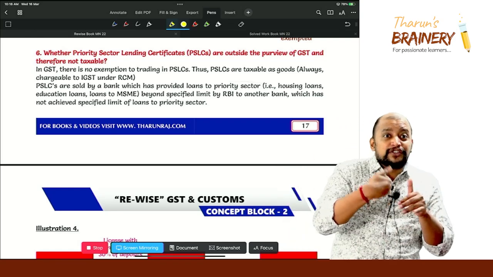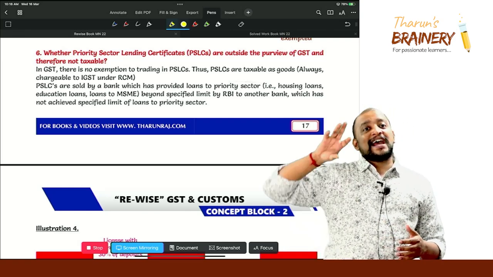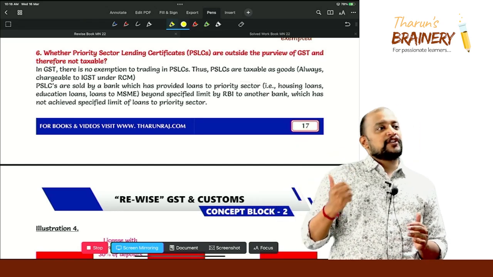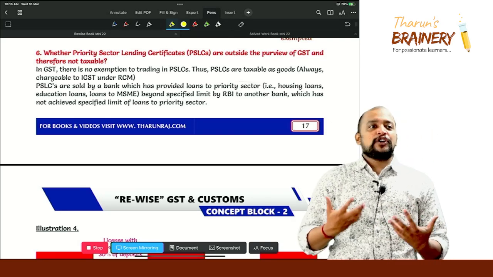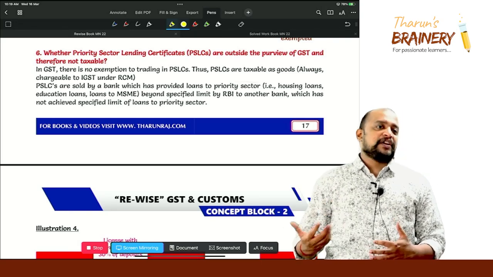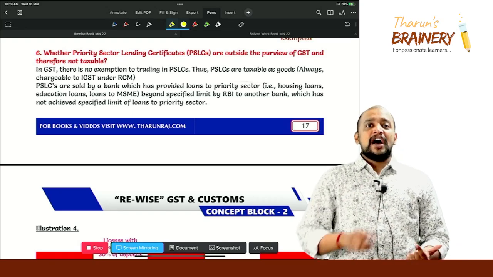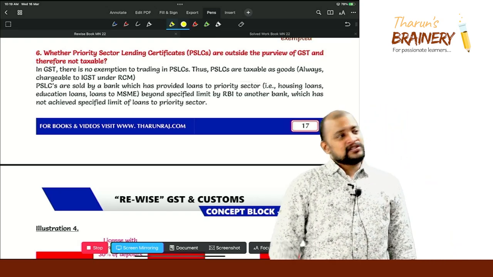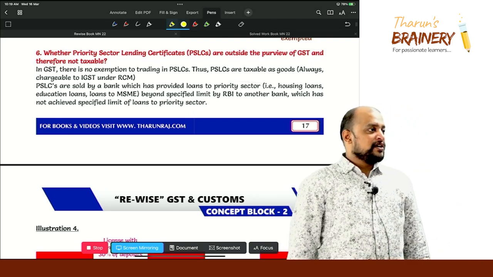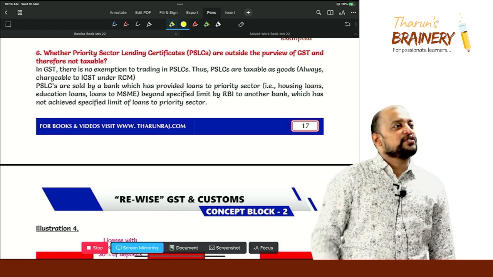Because the priority sector will not get loans that easily, financing companies will not be interested in giving loans to the priority sector, correct? So they need to go to the nationalized banks to get the loans. But nationalized banks also hesitate, because there is a huge risk here: MSME, startups, education loans, housing loans. It's not easy to recover the money once they give an education loan. A lot of engineers today have qualified, but they are not able to repay the education loan.